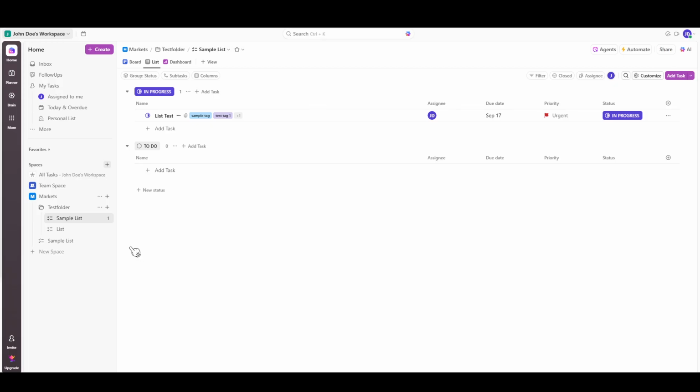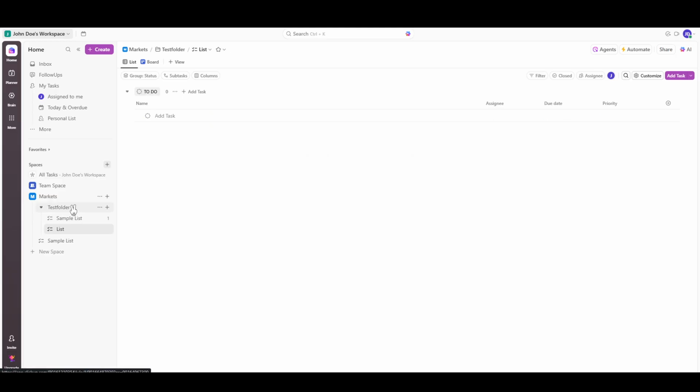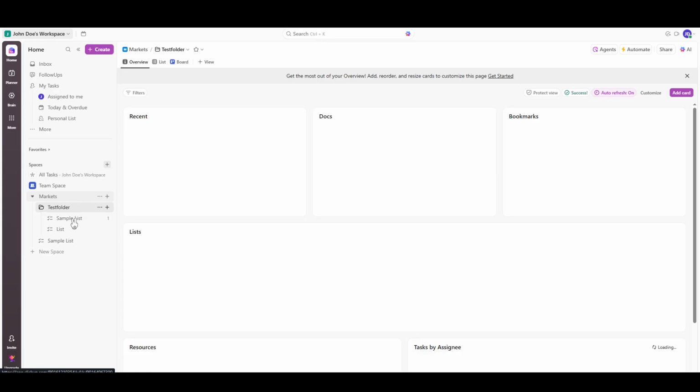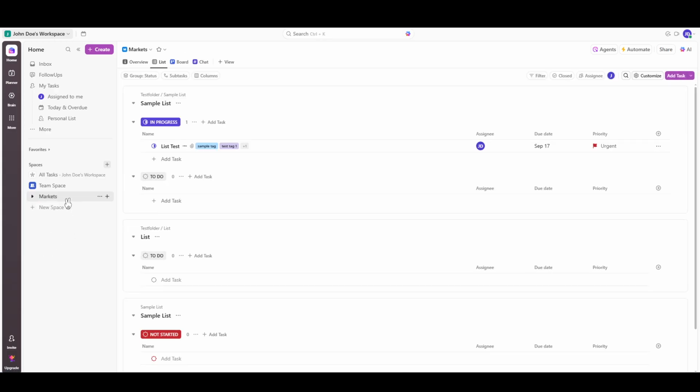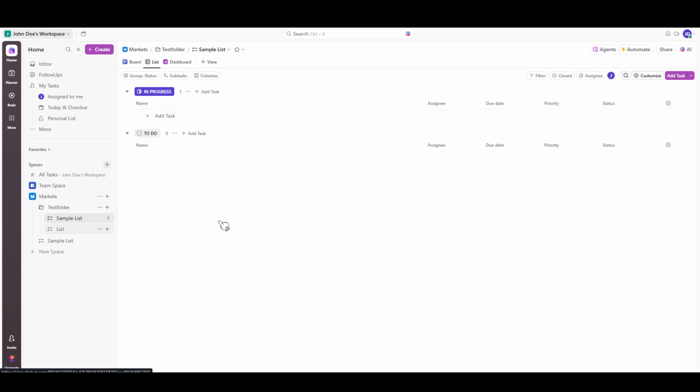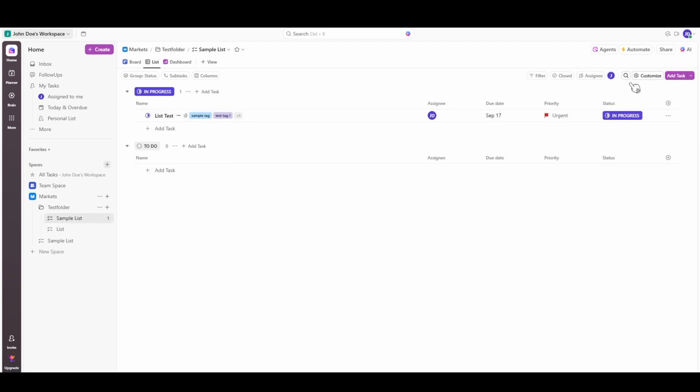To begin, navigate to the section you wish to export. This could be a space, a folder, or a list, depending on your organizational structure and what makes most sense for your current needs. Once you've located the section, you'll want to turn your attention to the top right-hand corner of your screen. Here, you'll see an option labeled Customize. Go ahead and click on it.